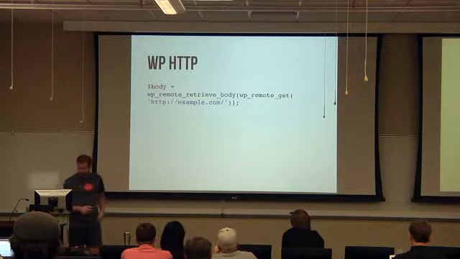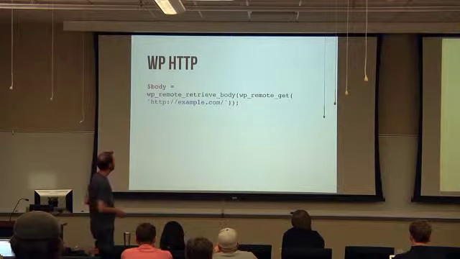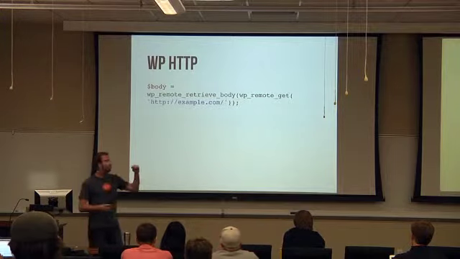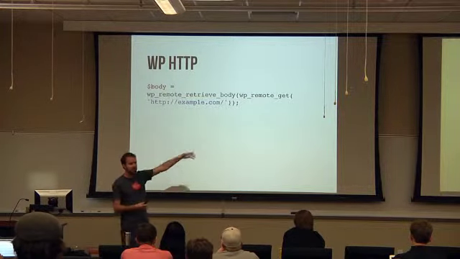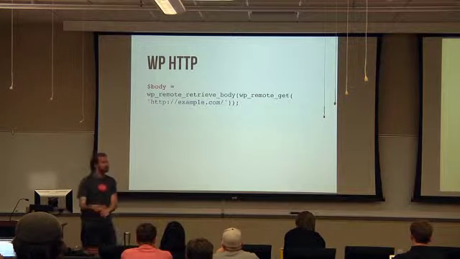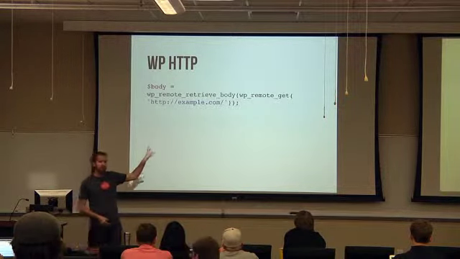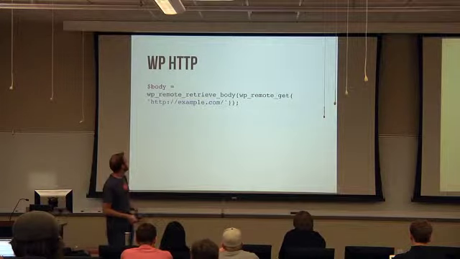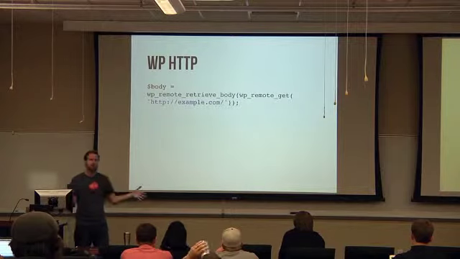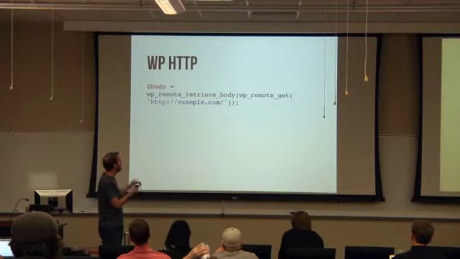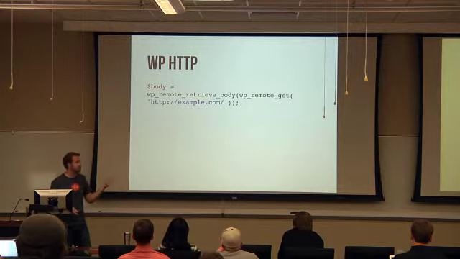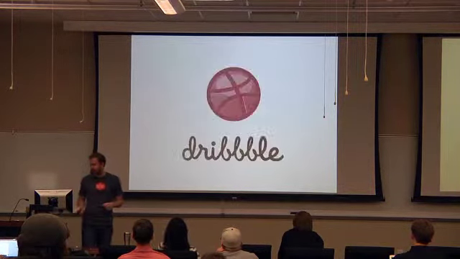Can you go back one? That's saying retrieve the body, but get from this URL? Yeah, so what WP Remote Get gives us is a response. And then in the response, there's a header, a body, a status code. So this is in the WordPress documentation. I got you. I understand now. So now $body will be equal to just the body, not the whole thing. And so in another example, we'll actually break this out into two. This is how the WordPress API docs show it as this. But you can break it out and see it a little bit simpler.